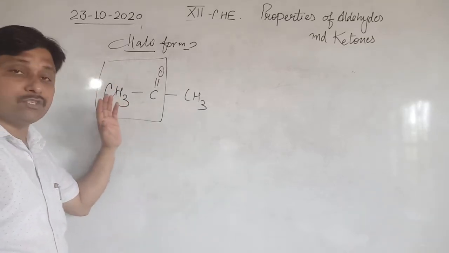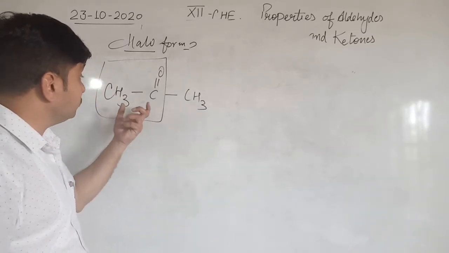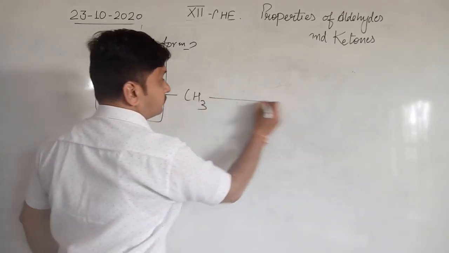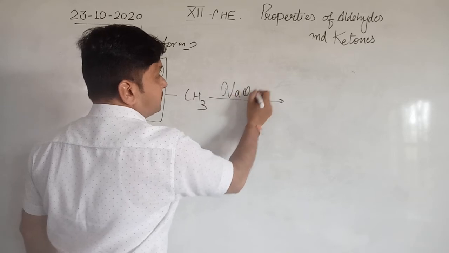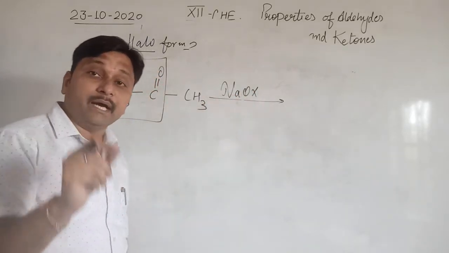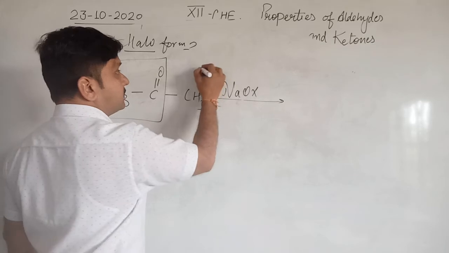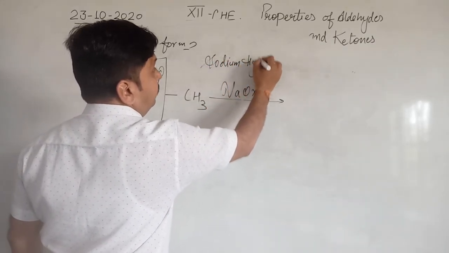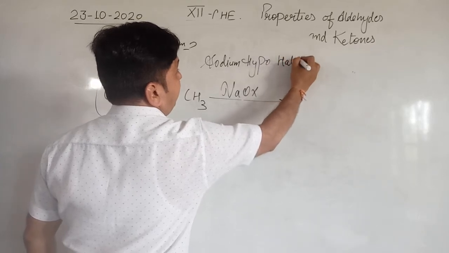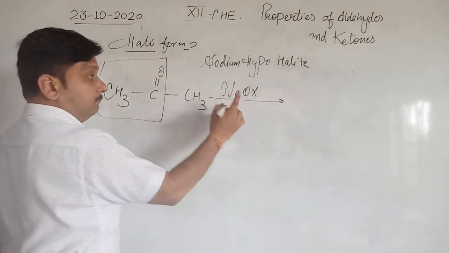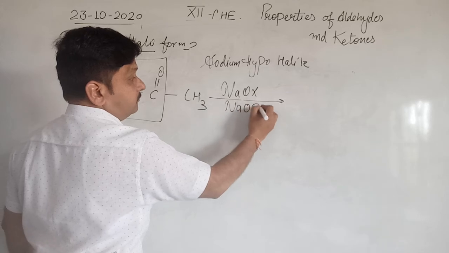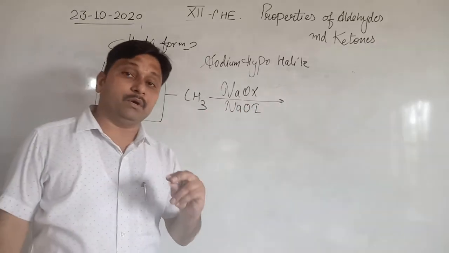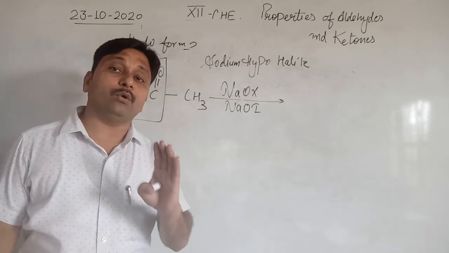So any aldehyde or ketone that has the CH3CO group has the tendency to react with NaOX. NaOX is sodium hypohalite. If we take NaOI, we write here sodium hypoiodite.